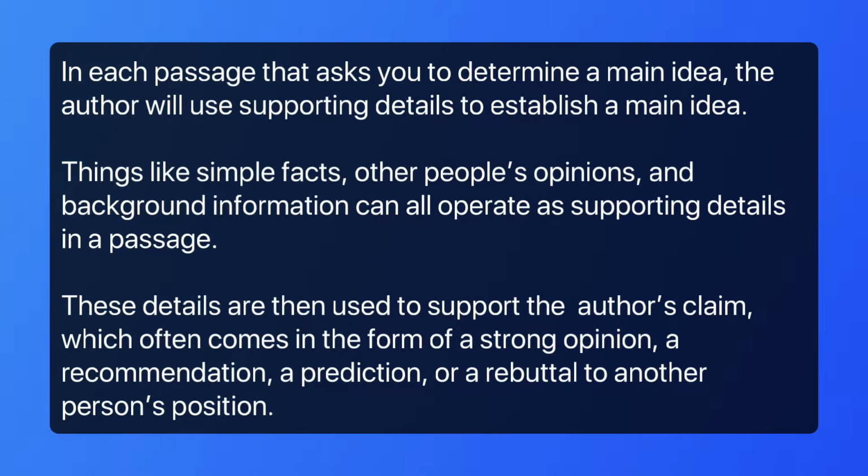In each passage that asks you to determine a main idea, the author will use supporting details to establish a main idea. Things like simple facts, other people's opinions, and background information can all operate as supporting details in a passage. These details are then used to support the author's claim, which often comes in the form of a strong opinion, a recommendation, a prediction, or rebuttal to another person's position.